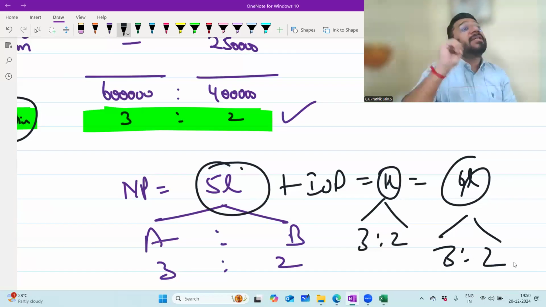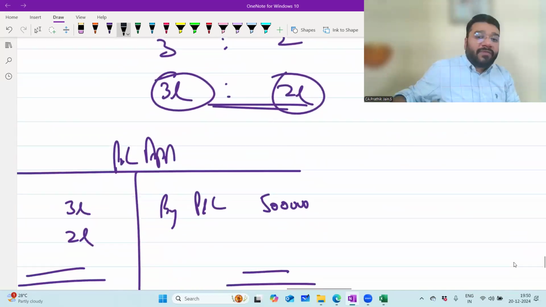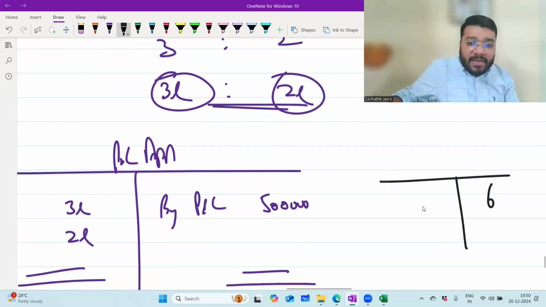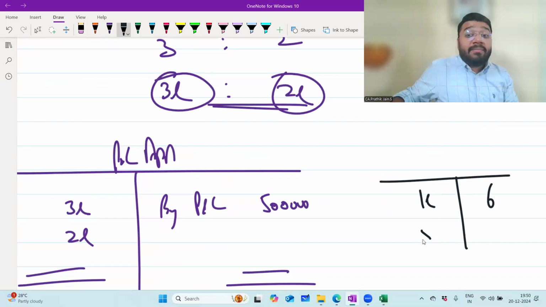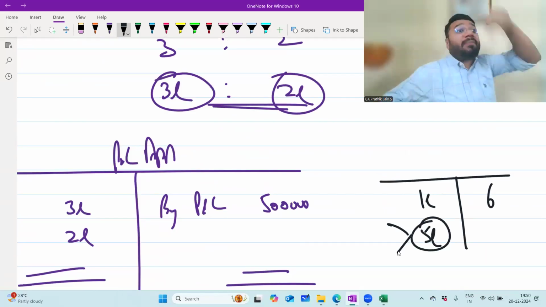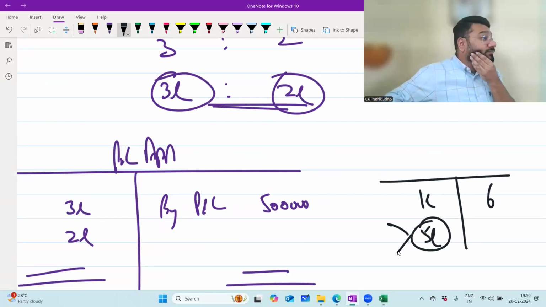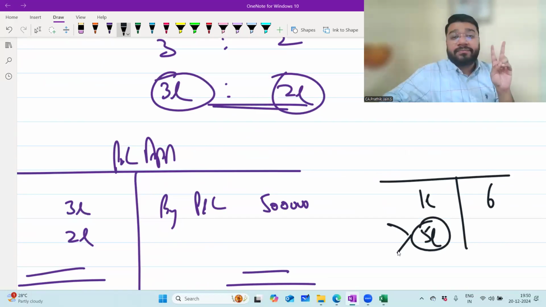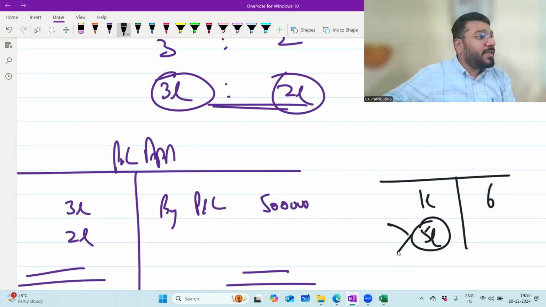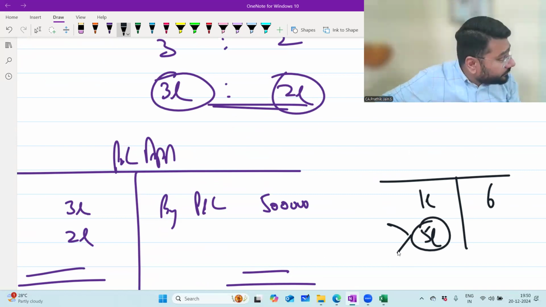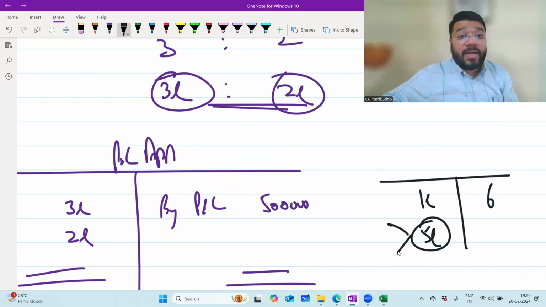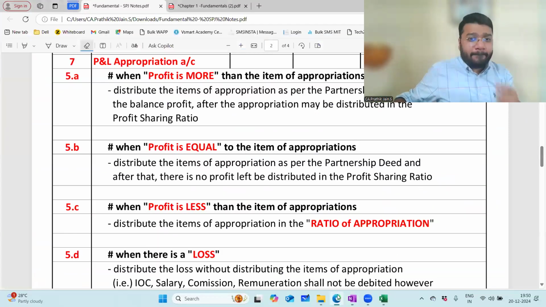Clear? Imagine general reserve is there. What are we supposed to do? From the 6 lakh, first give general reserve 1 lakh. Remaining 5 lakh is there, no? That should go in the item of appropriation. Good, 2 questions. Sir, one Riya asked, second Yash asked. Yes sir, so this means while comparing the profit with item of appropriation, we have to include IOD in the P&L. That's right. Clear? Yes, sir.